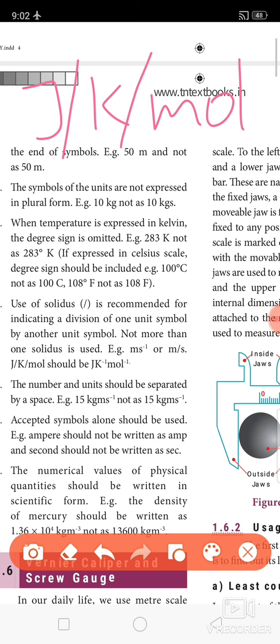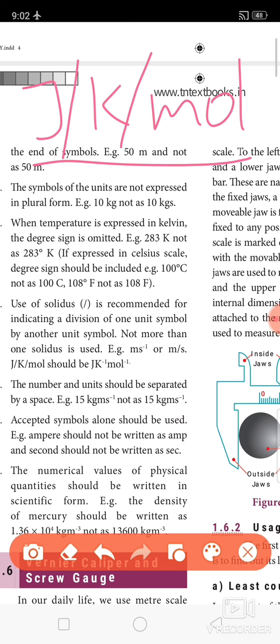So what is the meaning here? What you want to say is joule divided by Kelvin divided by mole, but it will result in joule mole divided by Kelvin, which is a wrong thing. So how can we express two solidus?